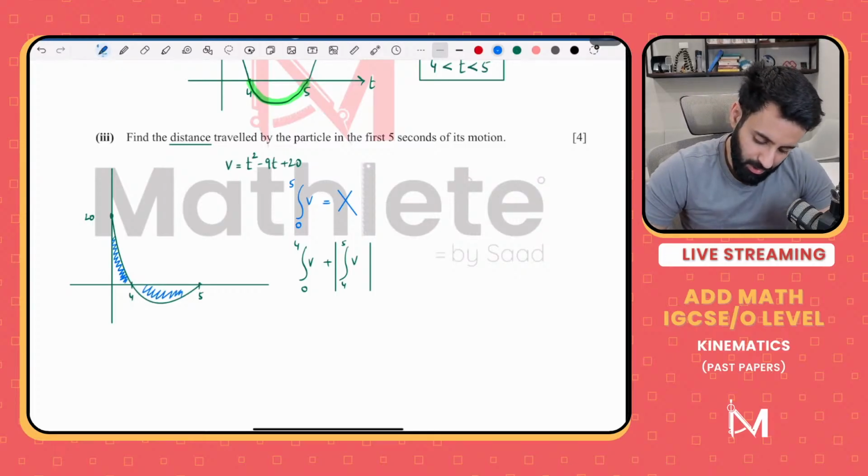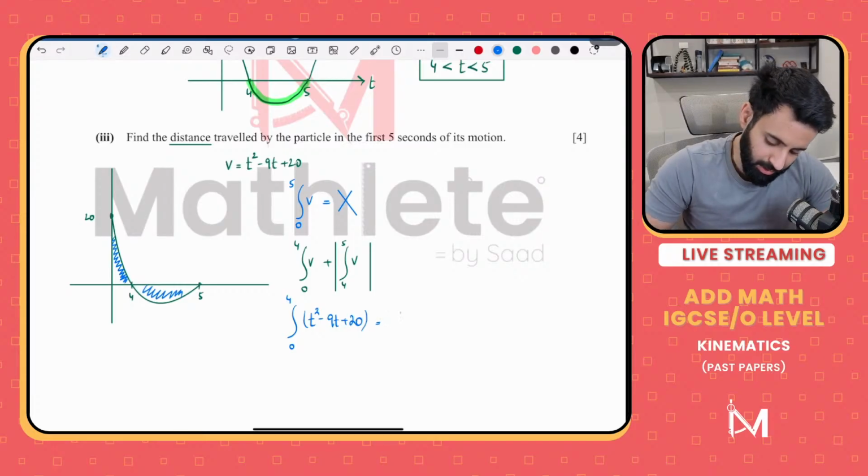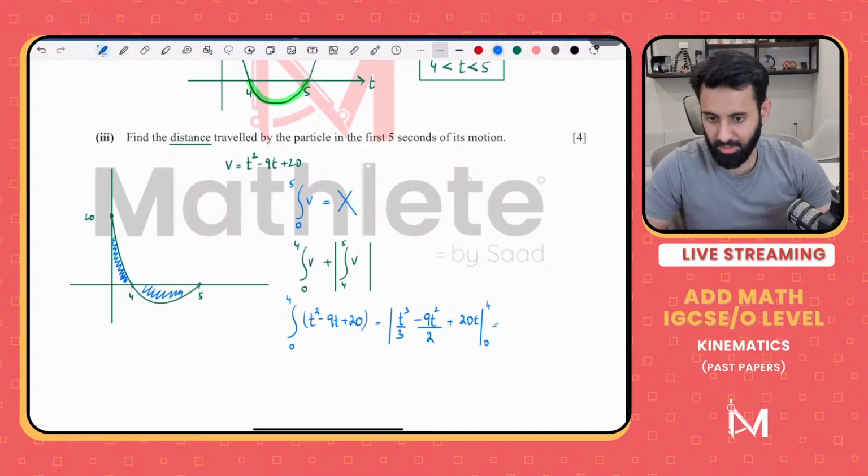Now, t squared minus 9t plus 20 is what we are integrating within the limits 0 and 4. So let's do this first. So this is going to be t cubed upon 3 minus 9t squared upon 2 plus 20t within the limits 4 and 0. Okay, so first let's find this out.